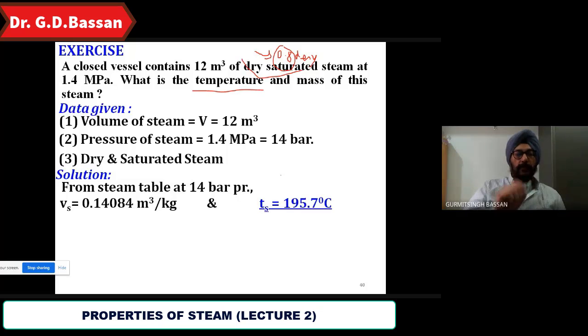Vs is equal to 0.14084 and Ts is equal to 195.07. अब how will you find out the mass?